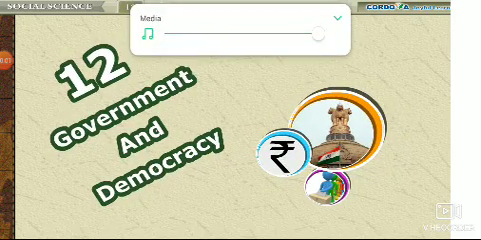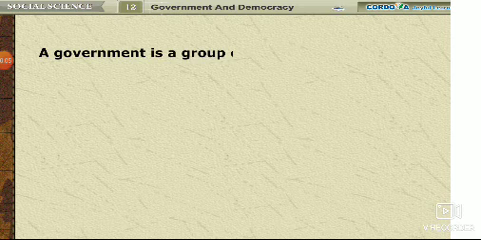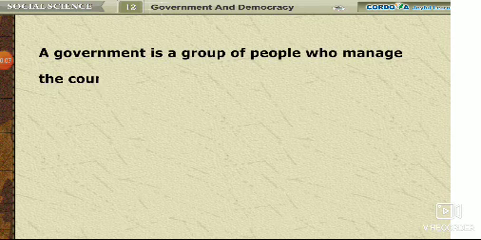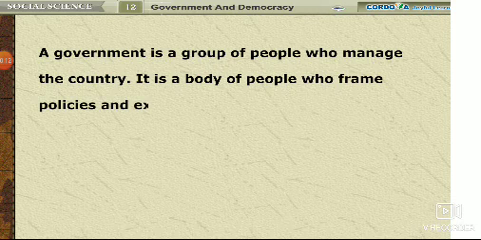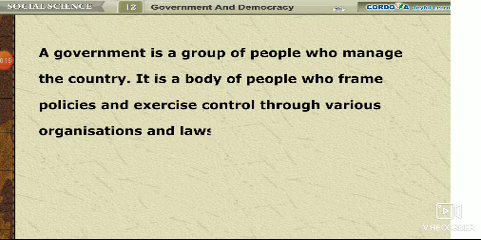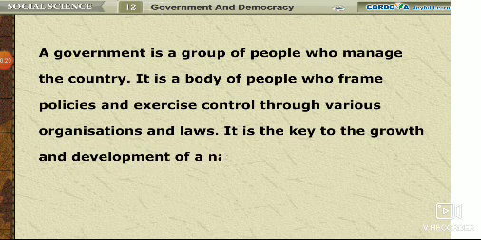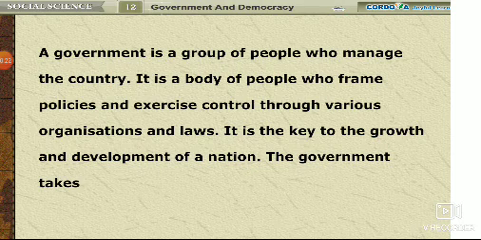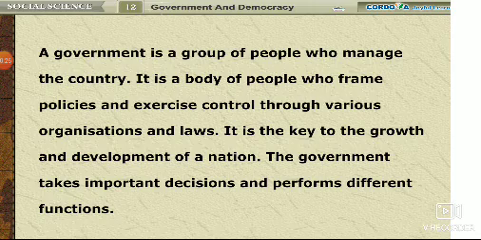Chapter number 12. Government and Democracy. A government is a group of people who manage the country. It is a body of people who frame policies and exercise control through various organizations and laws. It is the key to the growth and development of a nation. The government takes important decisions and performs different functions.